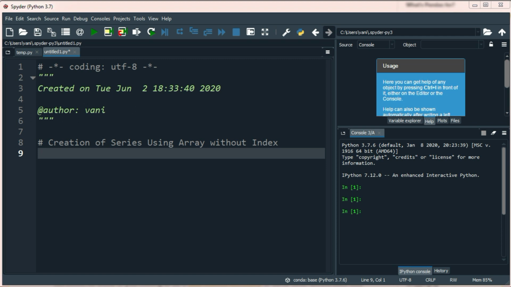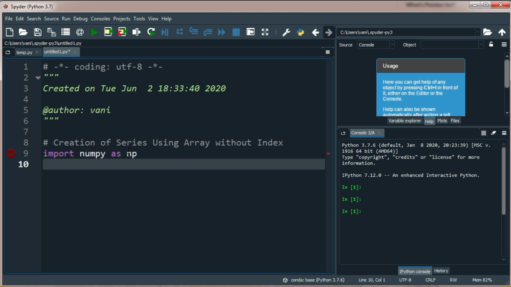Okay, I will show you practically how to create series using array without index and with index. First, import numpy as np. You can use another variable in the place of np. Import pandas as pd.